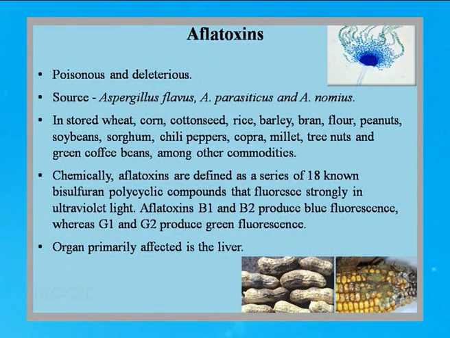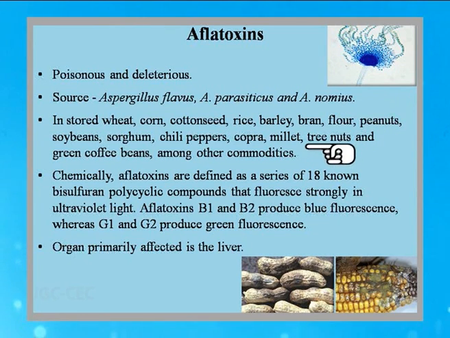Coming on to the second type of toxin, which is of non-bacterial origin. If they are non-bacterial, then who is producing them? They are basically produced by fungi, and therefore they are referred to as mycotoxins. The important mycotoxin that is known to cause food poisoning is aflatoxin. Aflatoxin is very poisonous and deleterious, and it is produced by Aspergillus flavus, Aspergillus parasiticus and Aspergillus nomius.